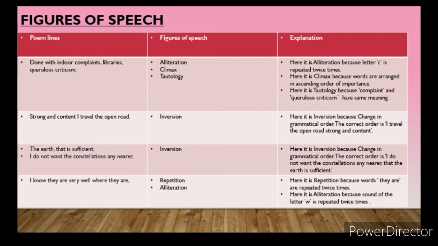Here, if you would see, three figures of speech are there. First one we will point out, alliteration. Maximum students are pointing out alliteration. Very good, because there it is alliteration, of course. Complaints and criticism.